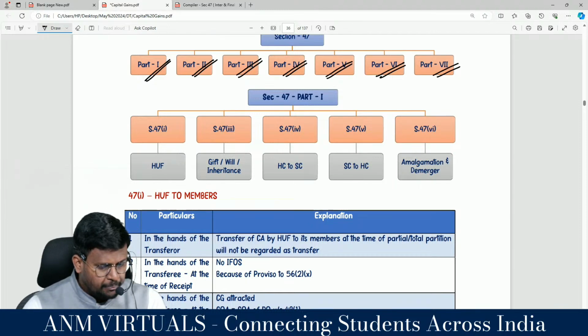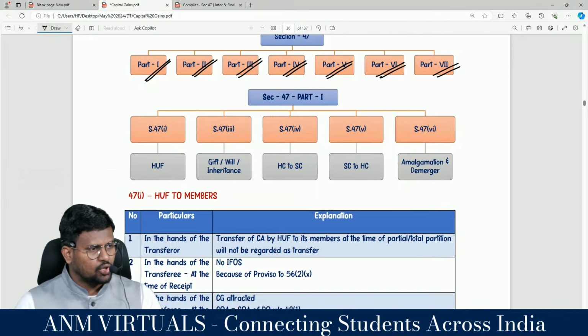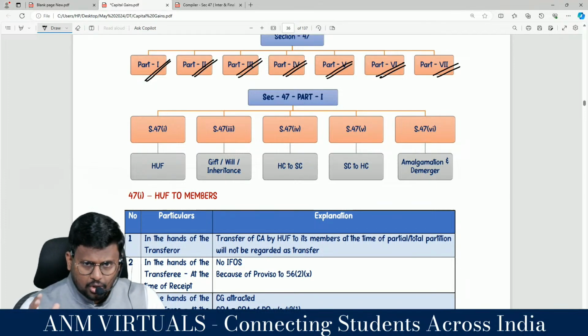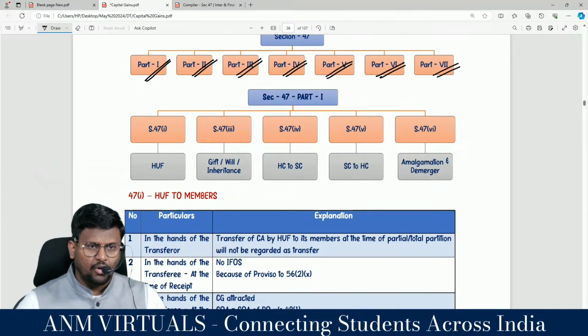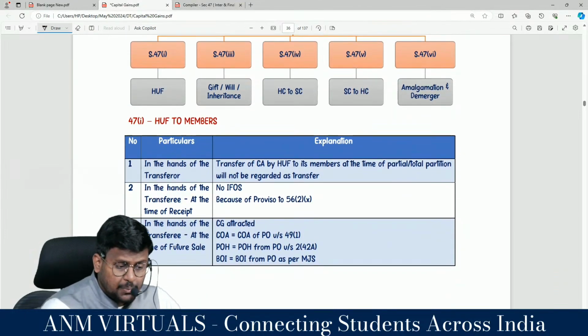What are the 5 clauses we are going to discuss? 47 clause 1, 47 clause 3, 47 clause 4, 47 clause 5, 47 clause 6.